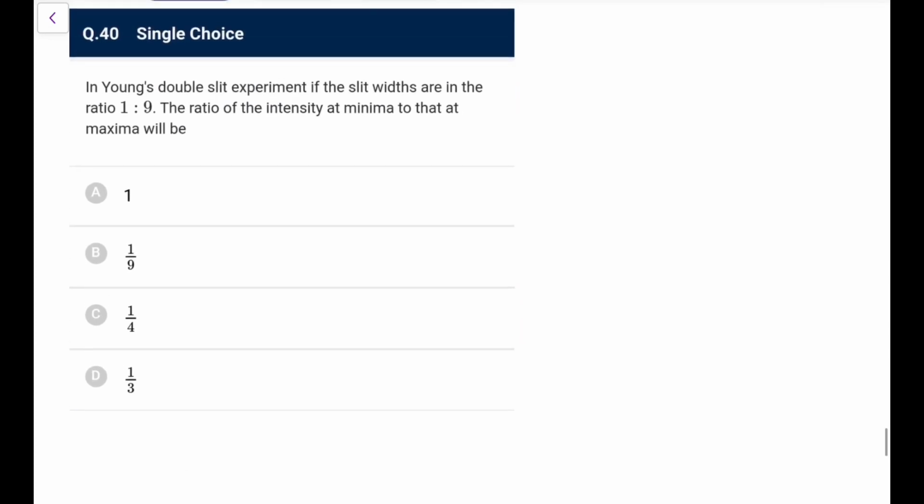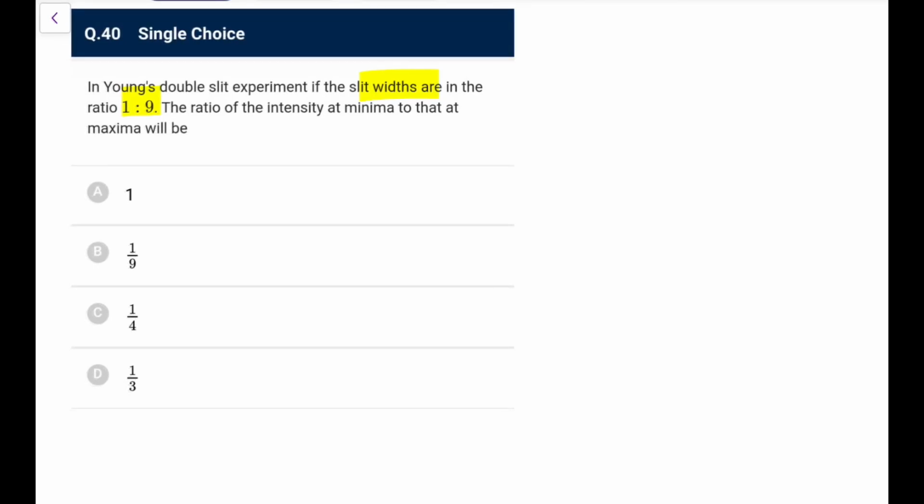Next, in a YDSE, if the slit widths are in the ratio 1:9, the ratio of intensity at minima to that at maxima is? The ratio of slit widths is directly given. Intensity depends on A square, and intensity would be proportional to width, because with more width, more area, more light will enter. So I can directly write I1 is to I2 would be 1:9.